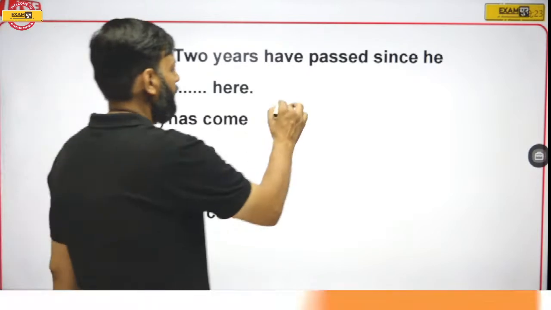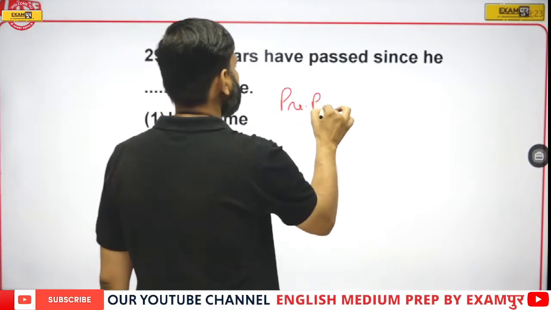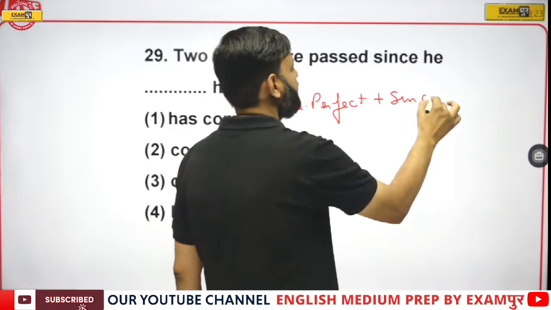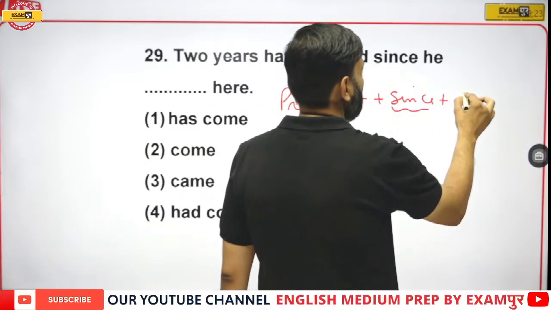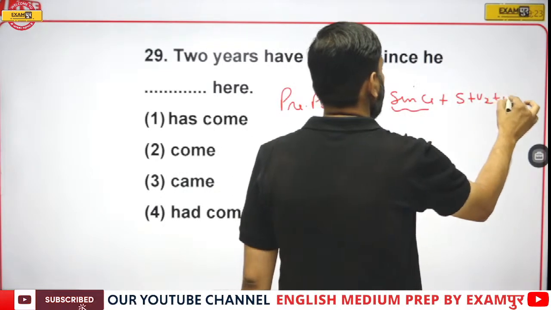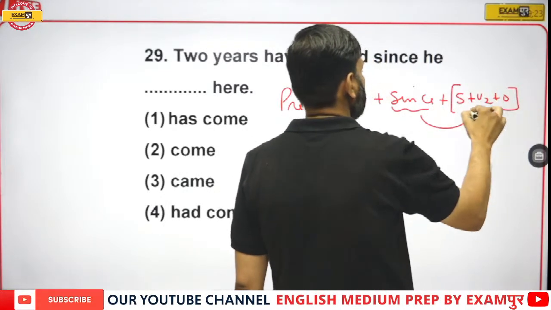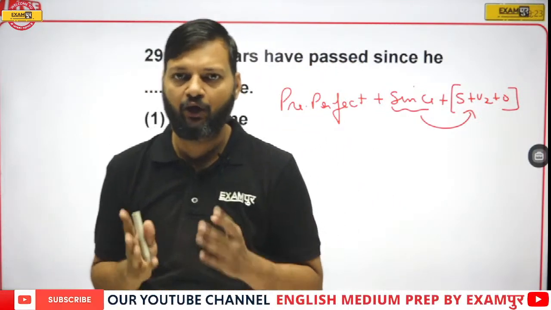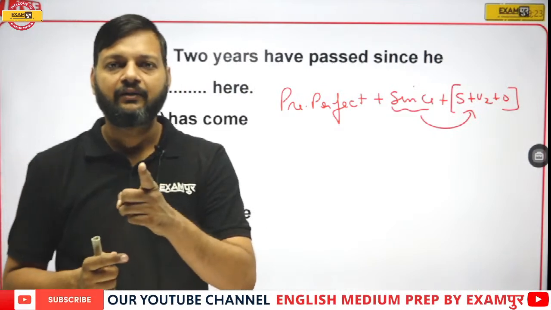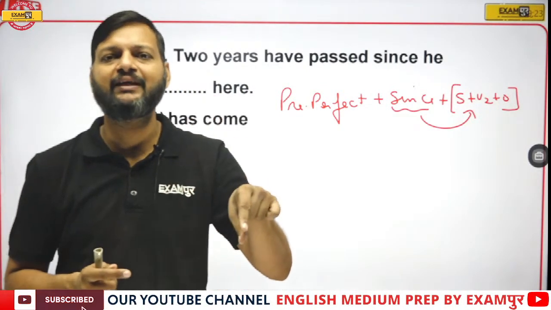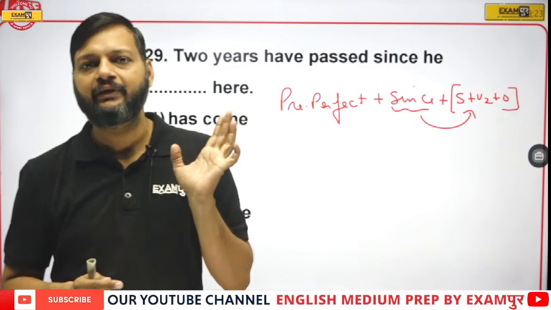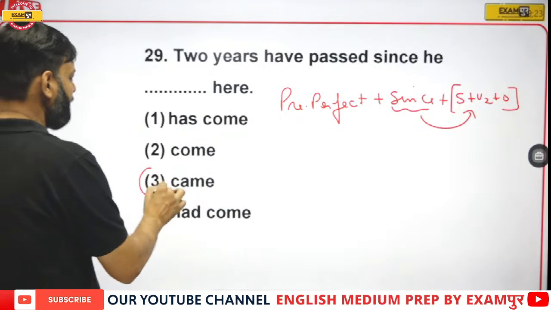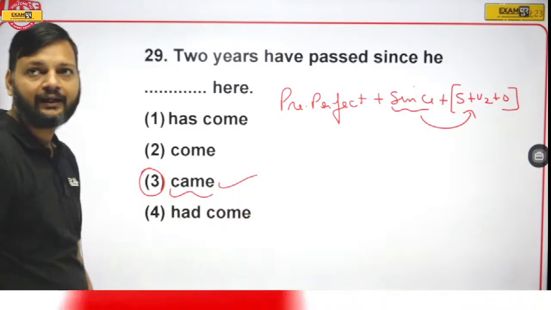See, when there is present perfect tense followed by since, there should always be a past indefinite clause after since. Always remember, since, if it is used with present perfect tense, it is always followed by past indefinite. So here came would be the right answer.